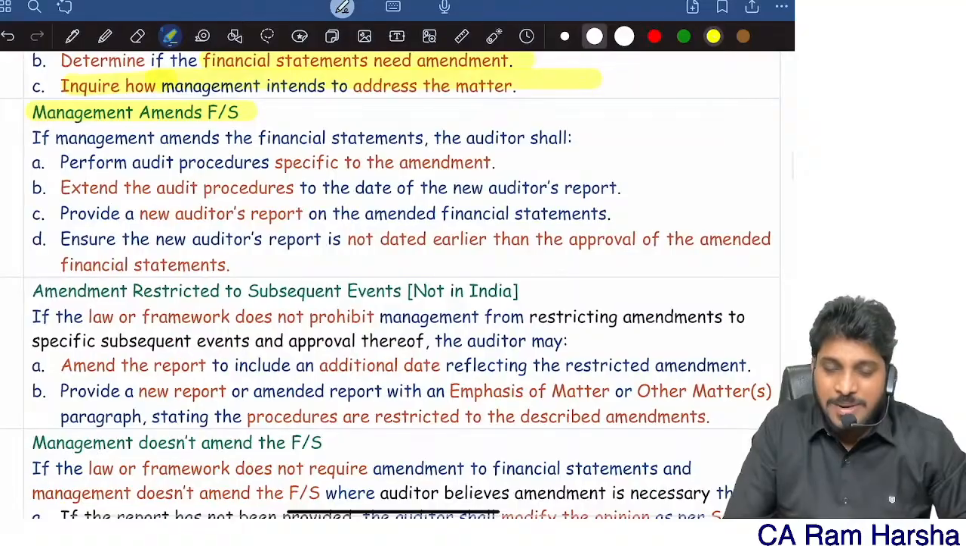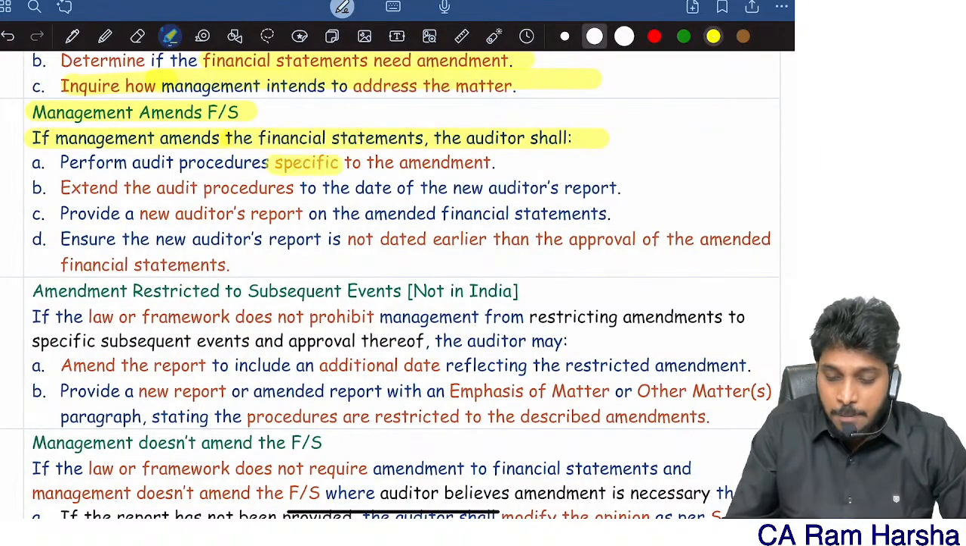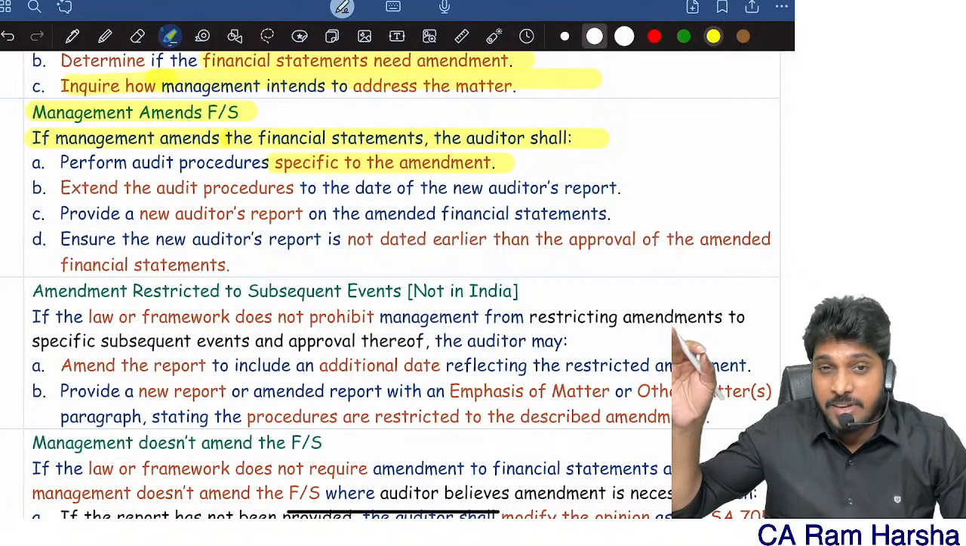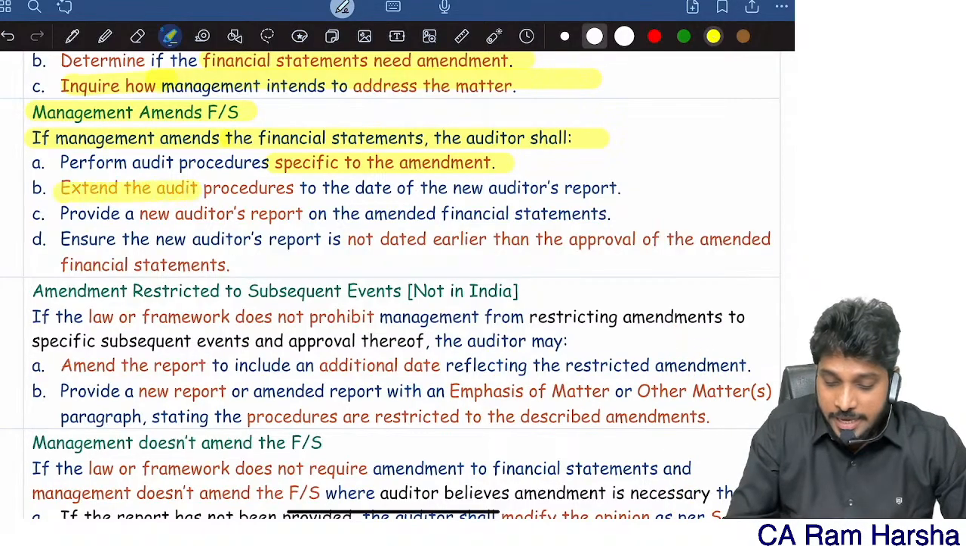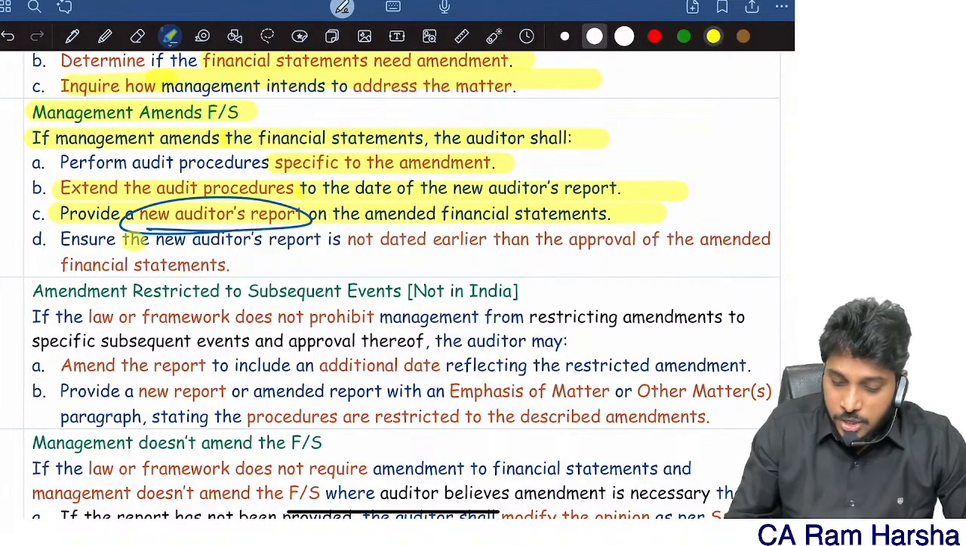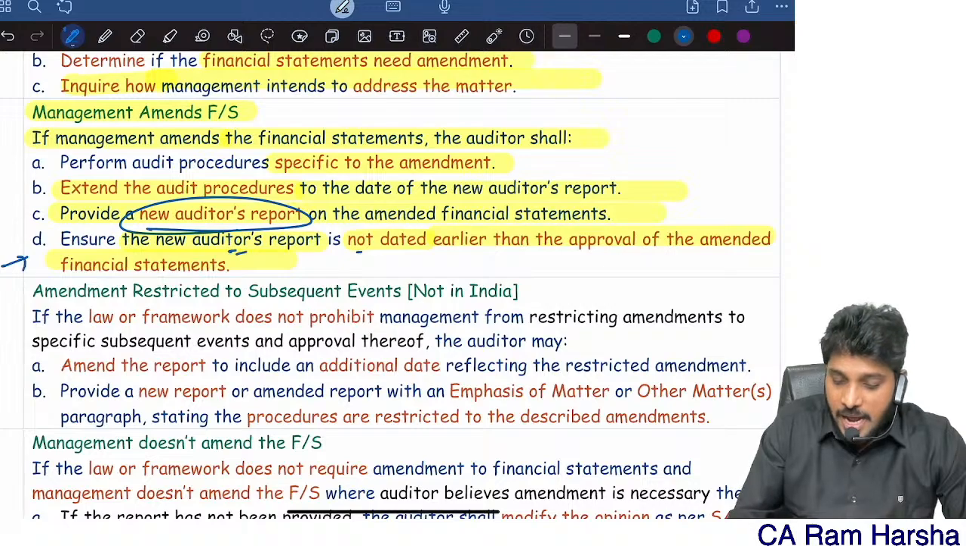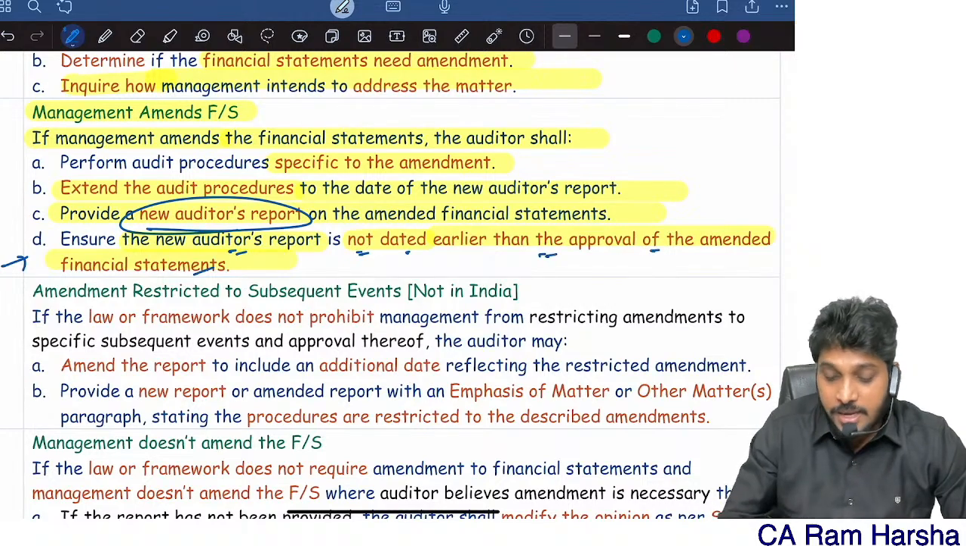Sir, management is amending, sir. They're very humble. If management is amending financials, perform procedures on the amendment, whether they rectified financials correctly or not. Extend the audit procedure to the date of the new audit report. Provide a new audit report on the amended financials. Financials are amended, right? Now give a new audit report. Ensure that the new audit report is not dated earlier than the approval date.